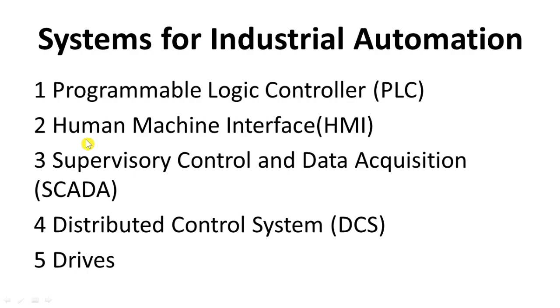Second is the HMI, human machine interface. Third is SCADA, supervisory control and data acquisition. Fourth is DCS, distributed control system. And fifth is drives. In this way these are the systems and types of automation. Thank you.